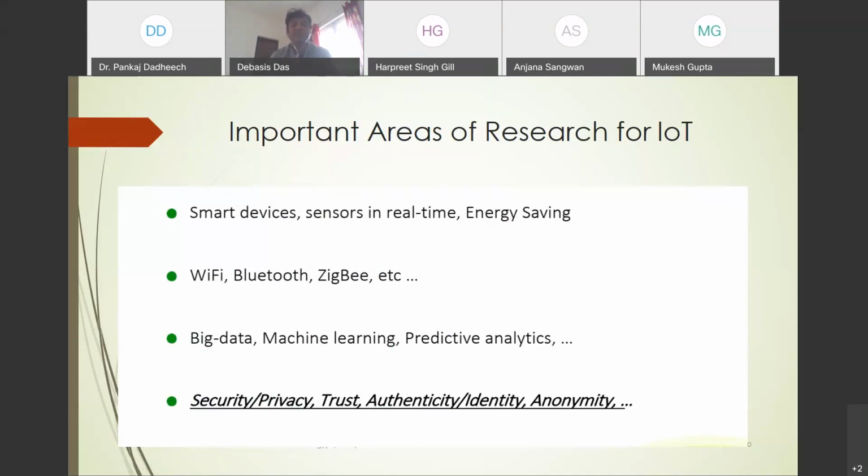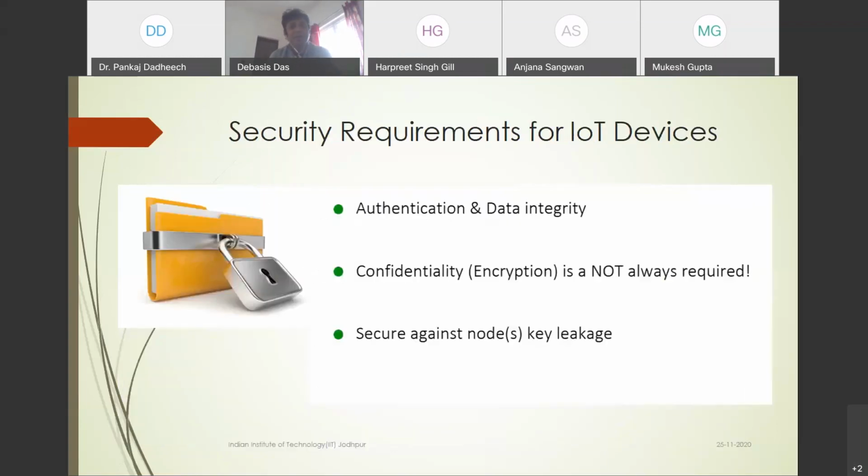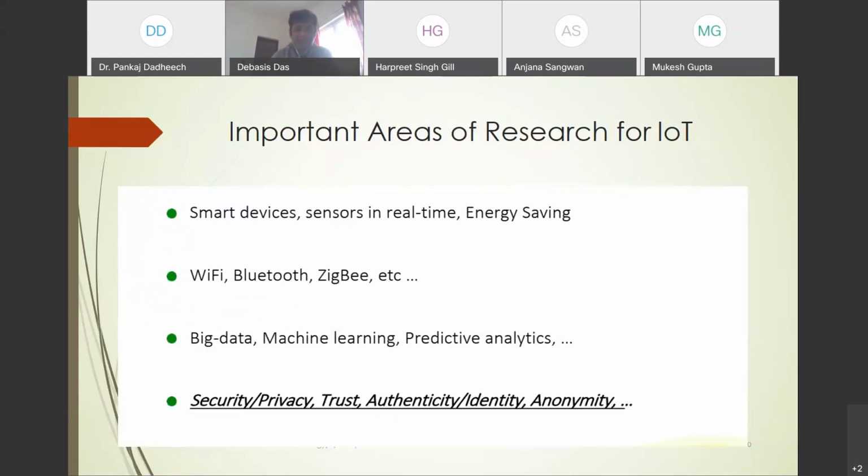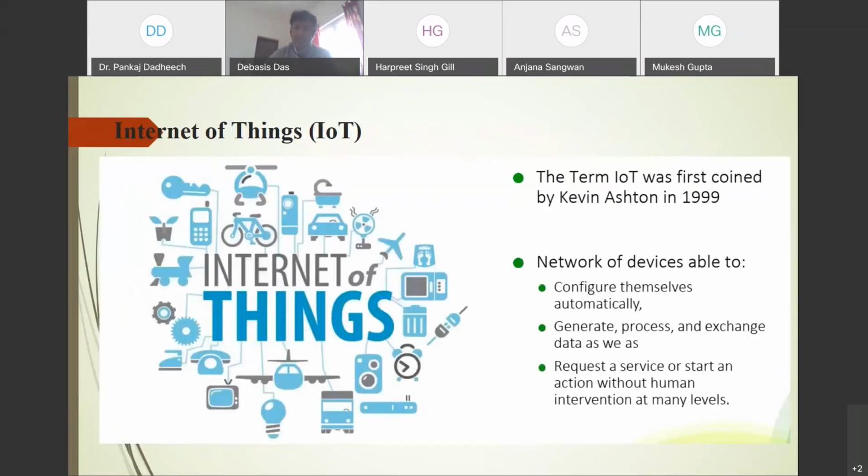Using the blockchain will secure our IoT network, and also satisfy the following requirements: security, privacy, trust, authenticity and anonymity. Now, why is the security requirement for IoT devices important? Because they exchange a large amount of information. As I just explained, they generate, process and exchange the data.